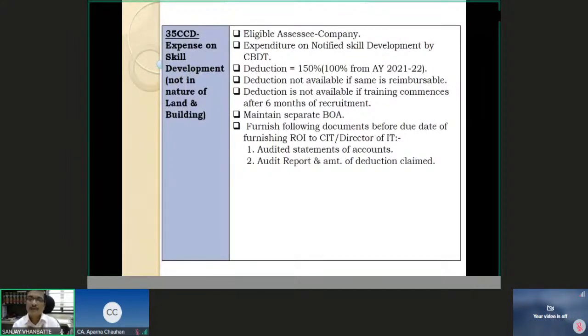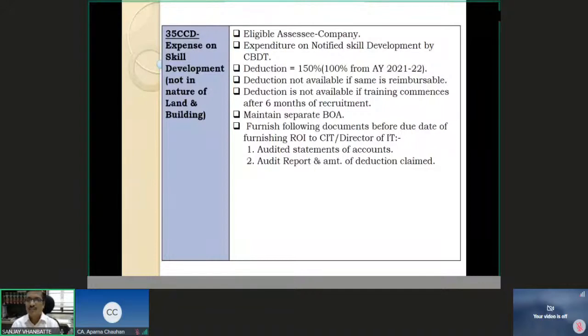Books of account are necessary, and you must furnish the following documents before the due date of furnishing the return of income to the CIT or Director of IT. Somebody asked me the question, what is CIT in section 35CC? CIT is Commissioner of Income Tax, or Principal Commissioner of Income Tax nowadays. So the short form is used: Director of Income Tax or Commissioner of Income Tax. Audited accounts, an audit report, and the amount of deduction claimed. Those particulars have to be there for claiming eligibility for the deduction.